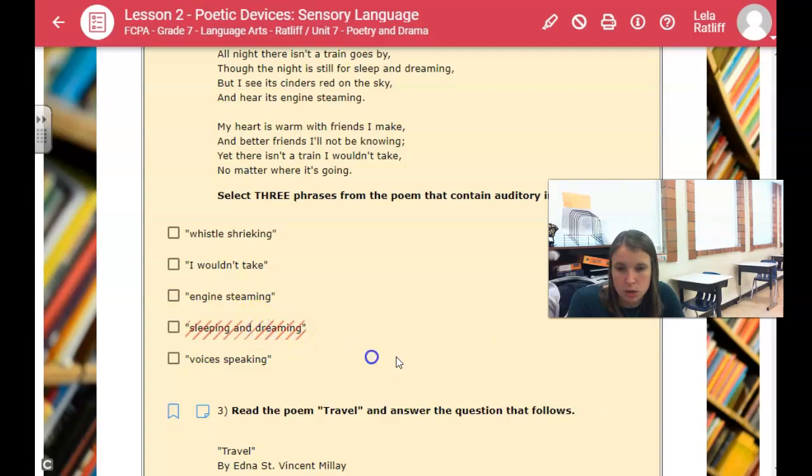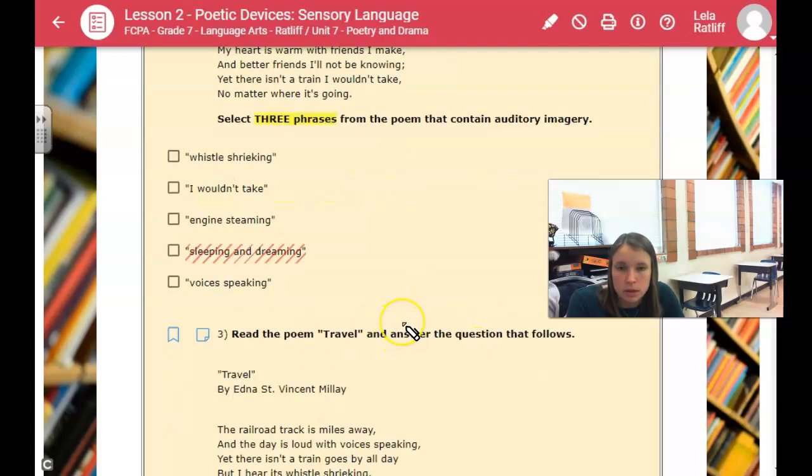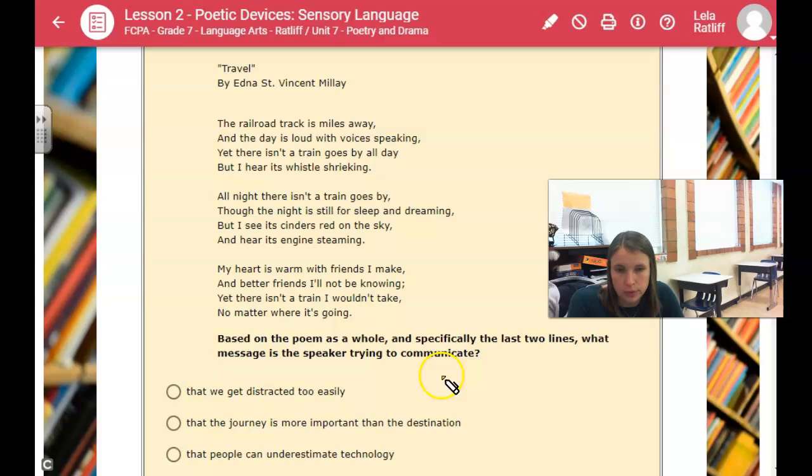Sleeping and dreaming is not auditory, so you have 3 different phrases that you need to choose here, so it has to be one of the remaining phrases. All right, so pause and work on that, and then let's go to the next question.